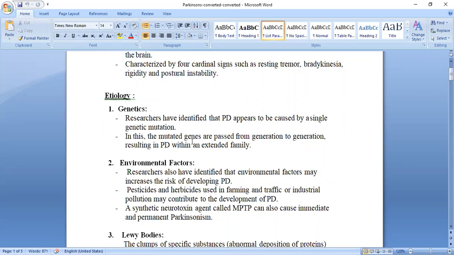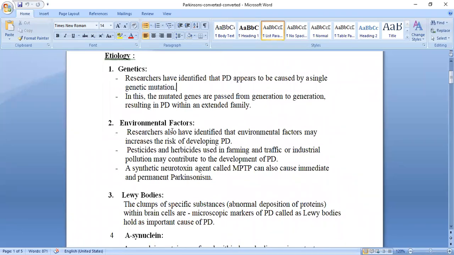The genes are changed, and these mutated genes are passed from generation to generation, resulting in Parkinson disease within an extended family from one generation to another. These will carry on. So this is one of the causes, that is genetic, due to genetic mutation.